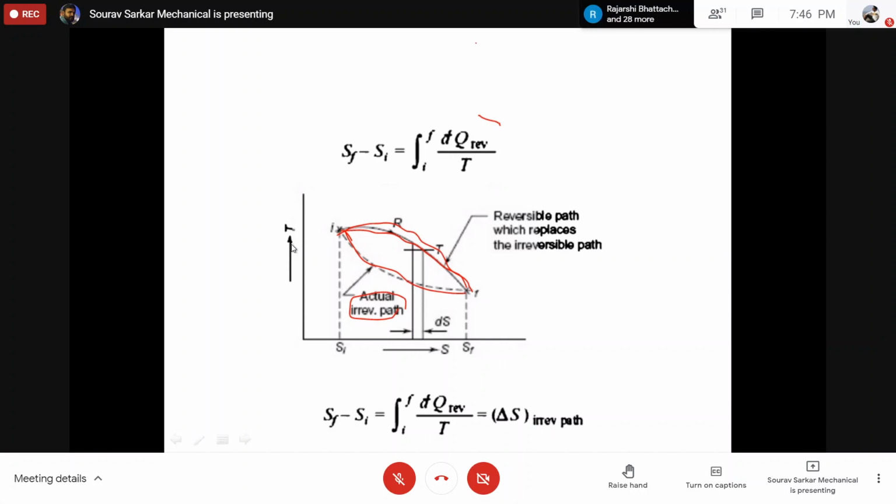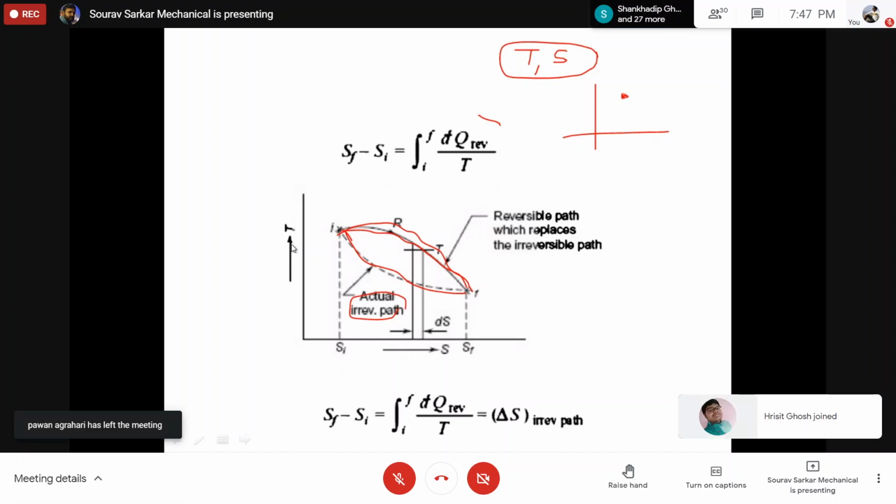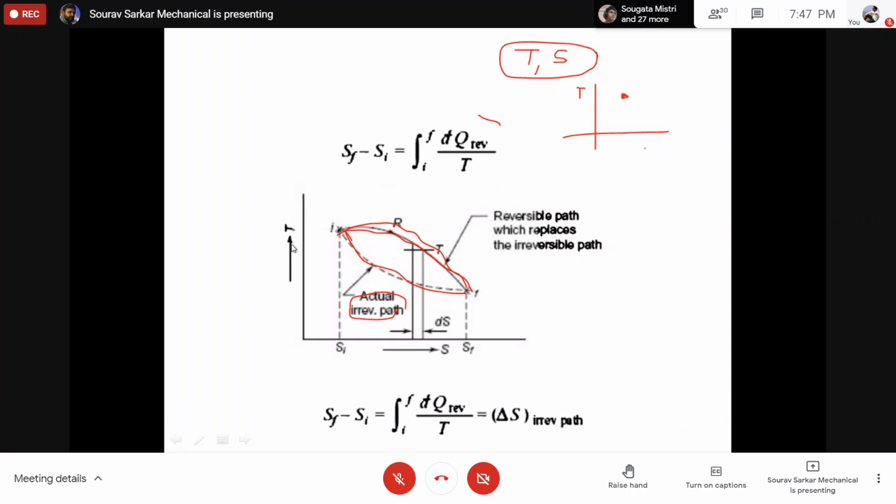Now I told you that temperature is a property, and we already determined that entropy is a property. Whenever you have these two properties, I can locate a state. Is that right? So what is that hypothesis called? State postulate. Excellent. So my state postulate says that if I know these two properties, I can use these two properties as axes. So now I can use a new diagram, which is basically called the TS diagram.